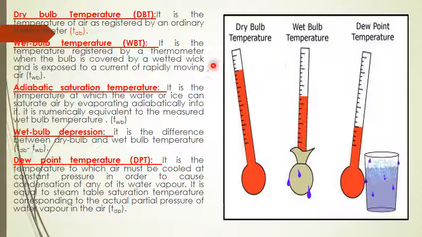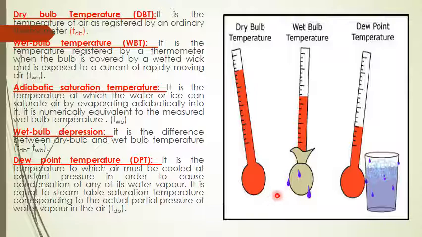So the temperature measured by a normal thermometer is called dry bulb temperature. Wet bulb temperature is measured by a thermometer whose bulb is covered by a wetted wick. The difference here is that this thermometer bulb is not covered by anything; once air comes in contact with it, it shows the temperature, but here the bulb is covered by a wetted wick.